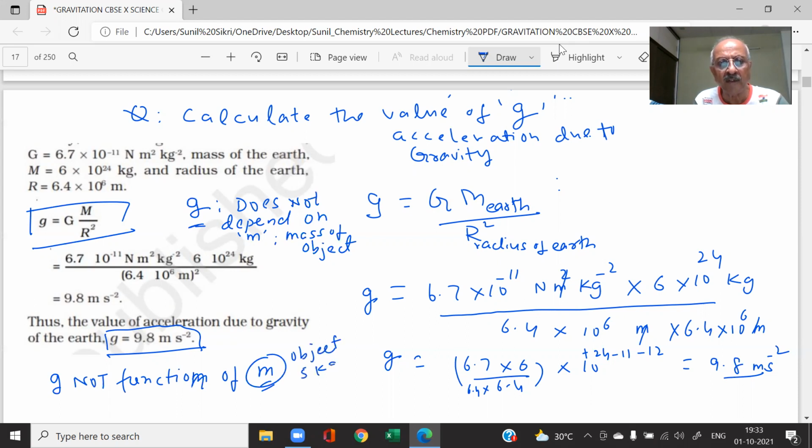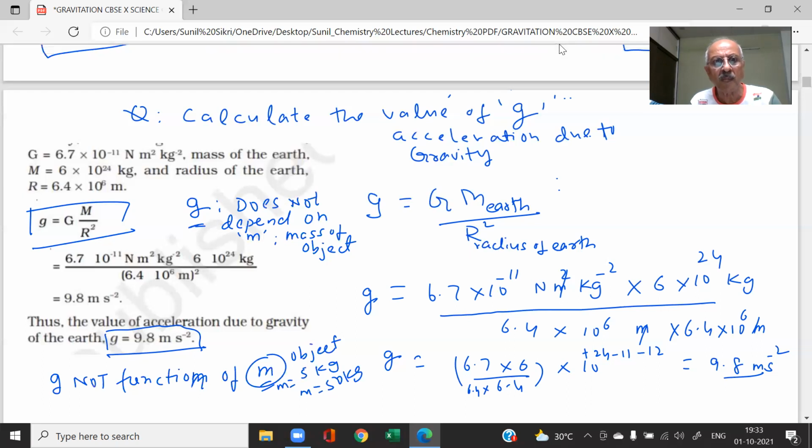Supposing you take a 5 kg mass, and you take a 50 kg mass. Will they experience a different value of g or the same value of g if the height is the same? What is the value of g for the free fall of the objects? What do you think? Will they experience different values of acceleration due to gravity or the same values?